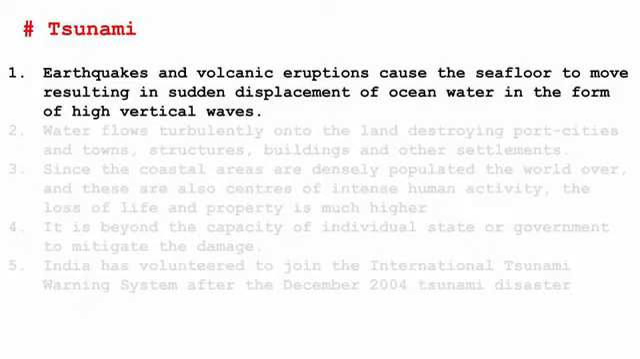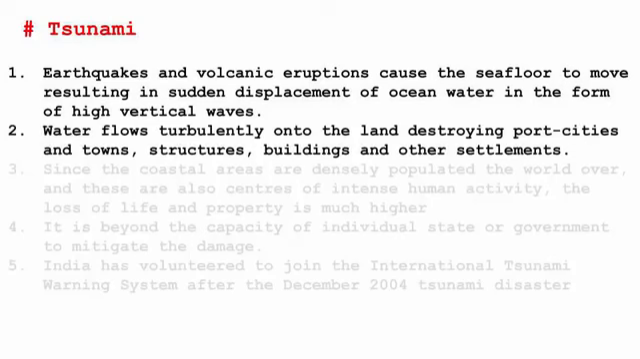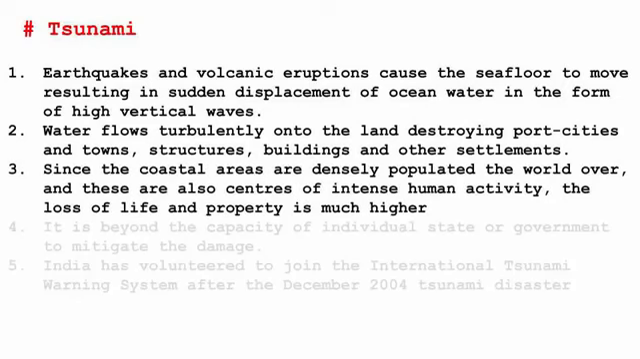Because of that, high waves were generated, and these waves would move towards the landmass at a very high speed, causing tsunamis. So the tsunami moved towards the landmass at a very high speed, destroying port cities and towns, structures, buildings and other settlements. If you look around the world, coastal areas are densely populated, because a lot of trade takes place and ships can come easily for export and import. So civilization exists in a much denser manner. So when a tsunami comes, there will be a huge loss of life and property.